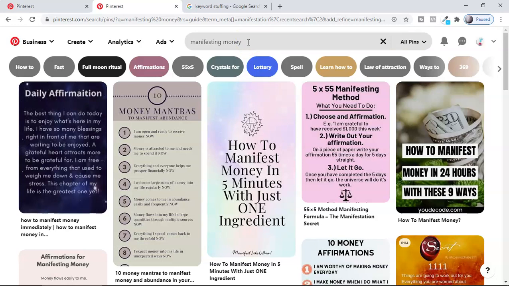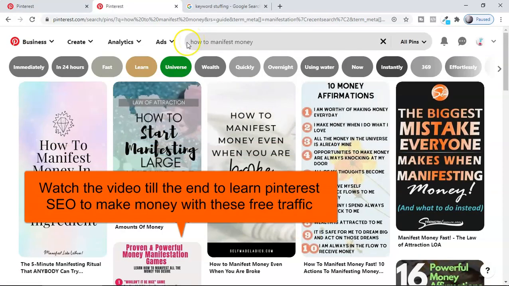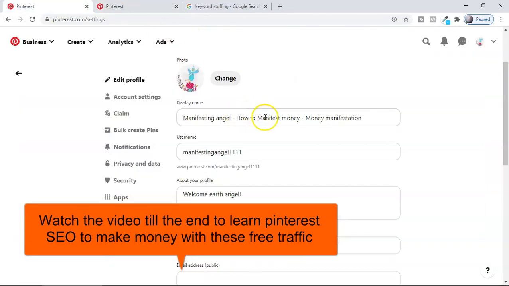Okay, manifesting money will be the right word. So it will guide you to what is right for you, and then you can use all of these suggested keywords. And now again it is going to guide you, for example, how to manifest money. Now I can use this keyword which I used here, how to manifest money.